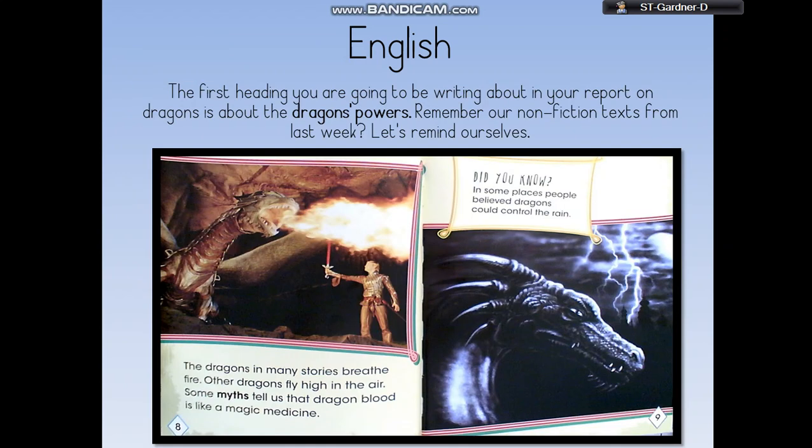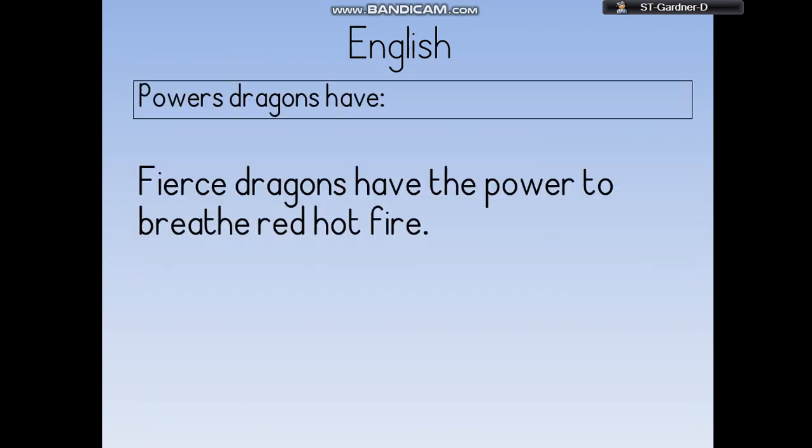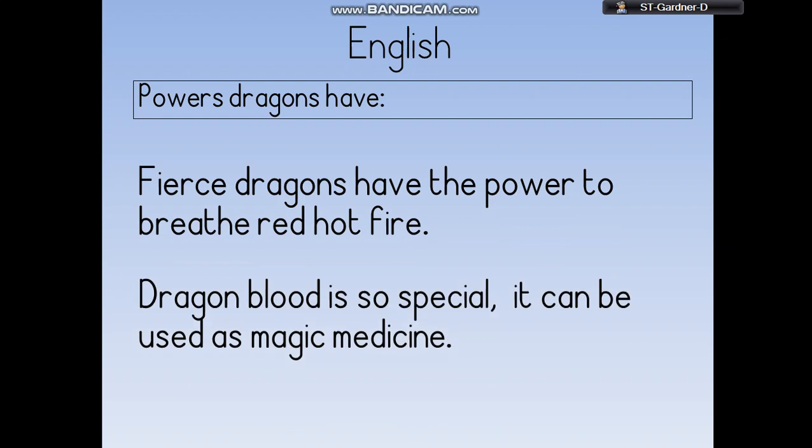Because I want you to do two facts, I'm going to look back at the text and find another one. I didn't know this before I read this book, but I found out that dragon's blood was like magic medicine. That's a key fact that's stuck with me now, and I'm going to put that in my report under my heading, powers dragons have. My second fact is: Dragon's blood is so special it can be used as magic medicine.